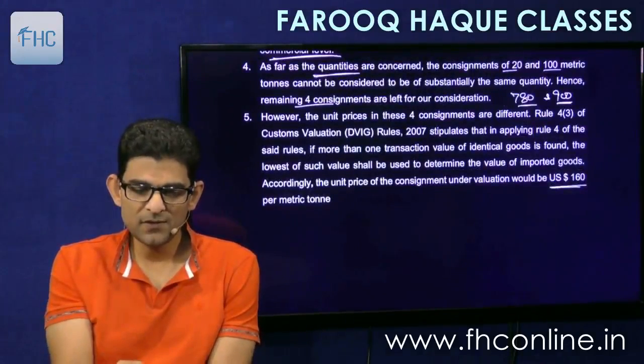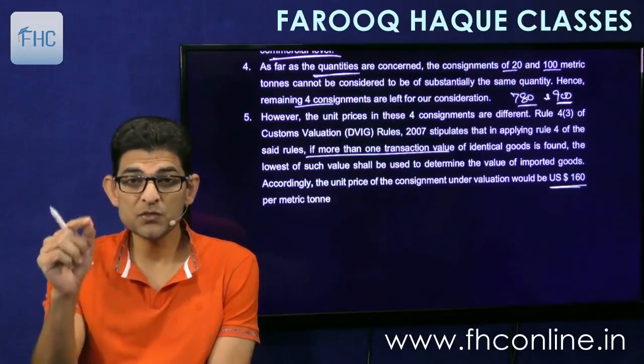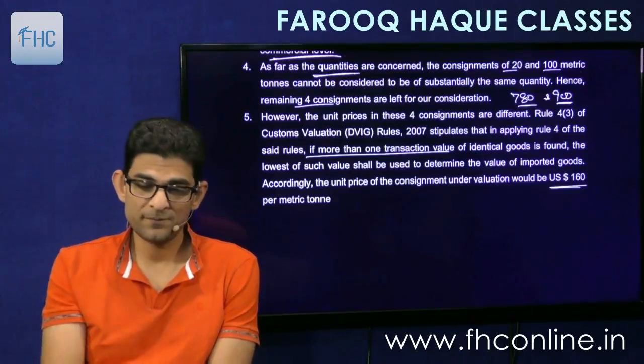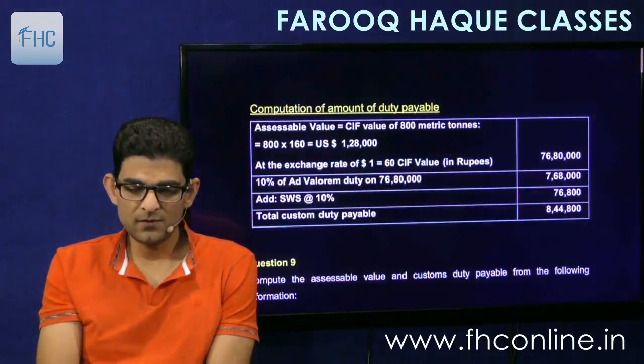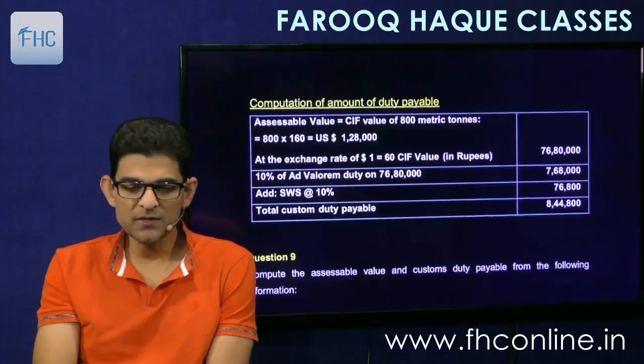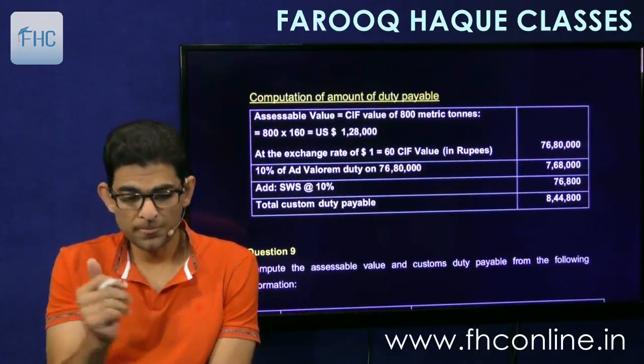But here it is given that if more than one transaction value of identical goods is found, then you take the lowest unit price. So that also can be written. Finally, the answer will depend upon your assumption. So we could have taken a different assumption also.